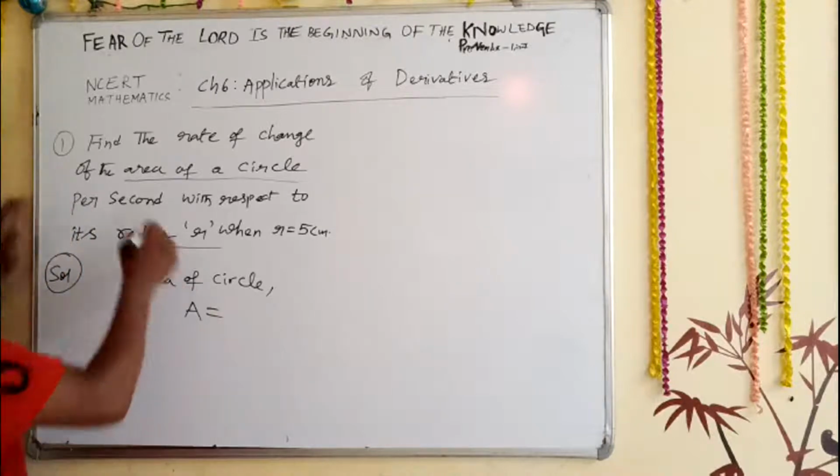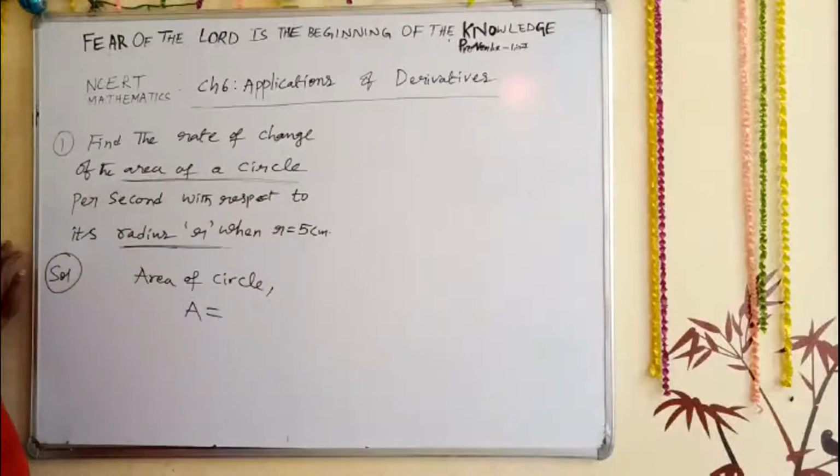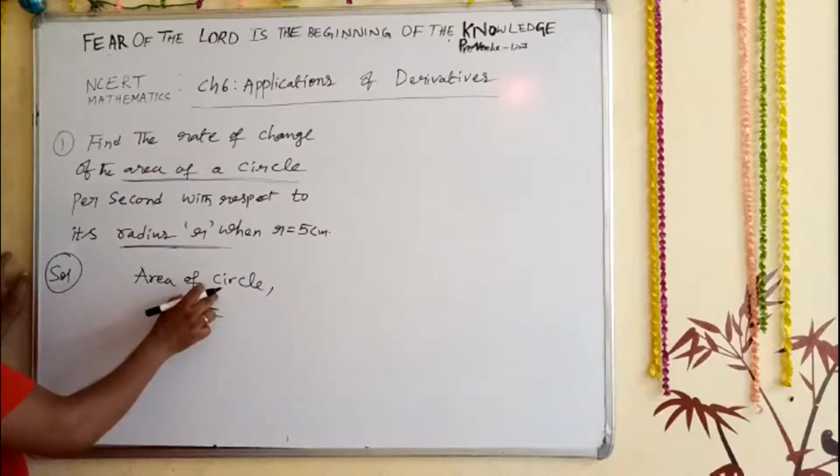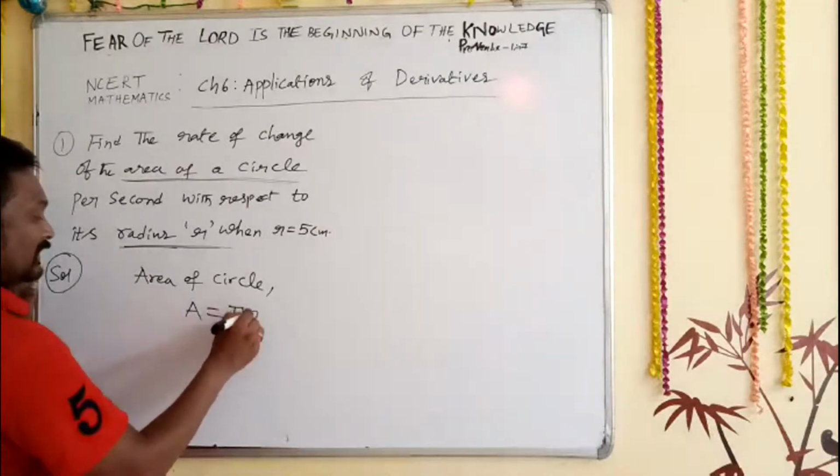They said first find the area of a circle with respect to radius r. We need to find that. First tell me what is the area of a circle. Anyone type in the comment section? Okay, very good. Pi r square. Very good, Garima Singh. So pi r square.